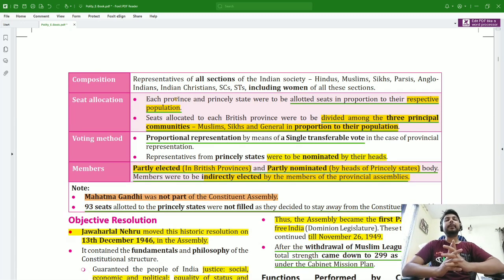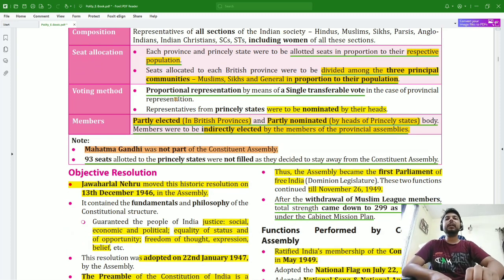Then if you see the composition, it comprised all the sections of society, no matter what religion you are from: Hindus, Muslims, Sikhs, Parsis, Anglo-Indians, Indian Christians, SCs, STs, everyone, including the women. So it was composed of every section of society. Then seat allocation. The seat allocation happened on the basis of population.